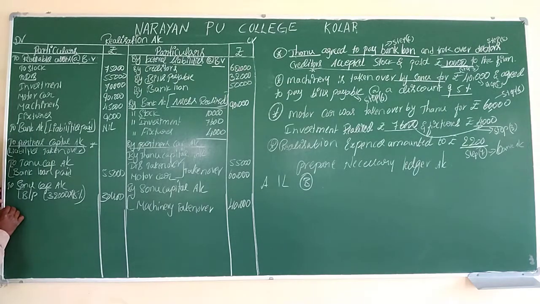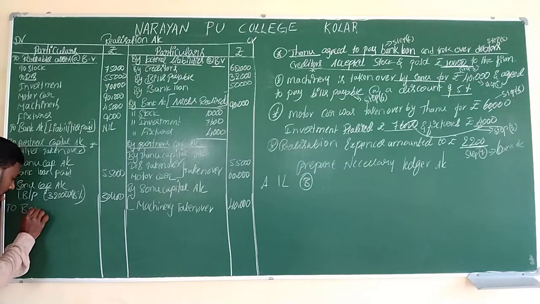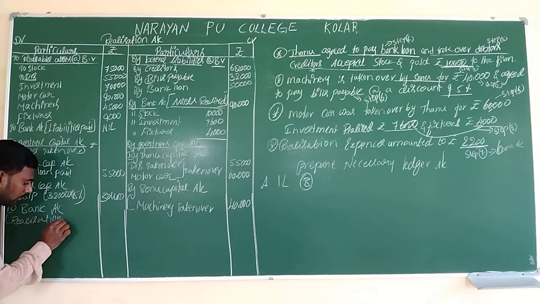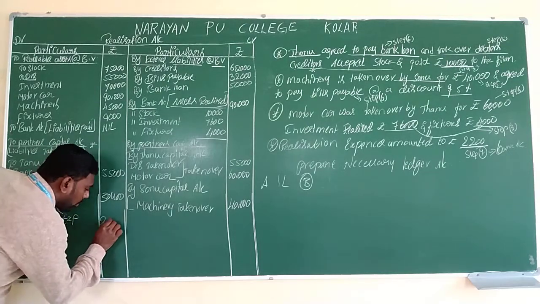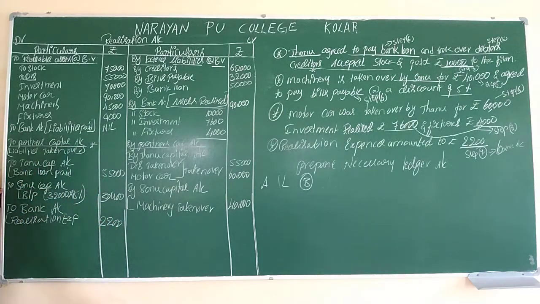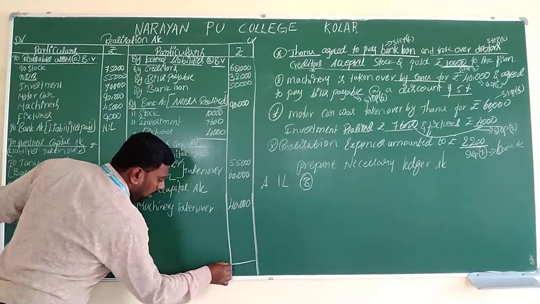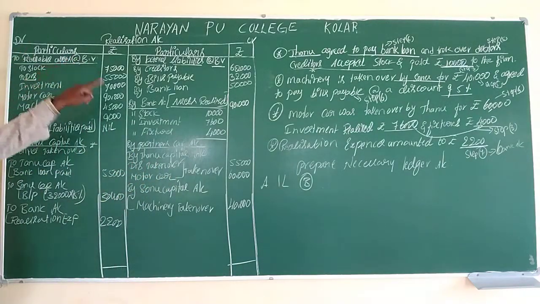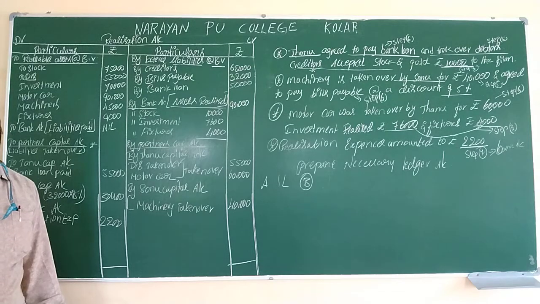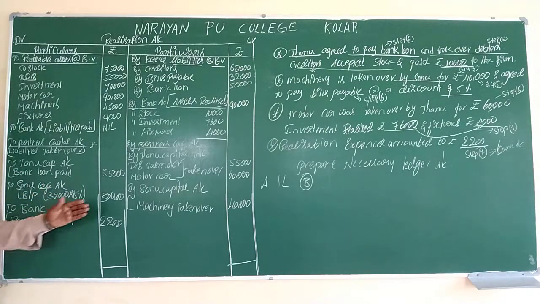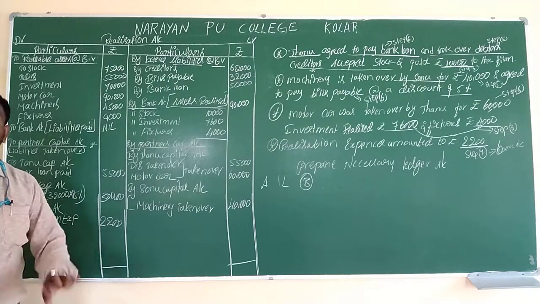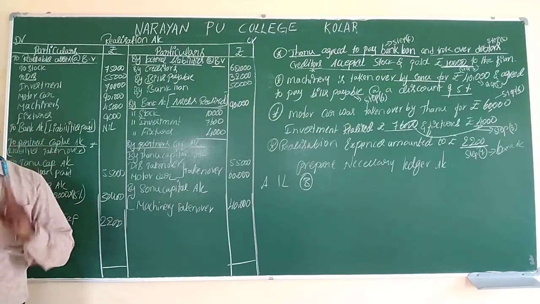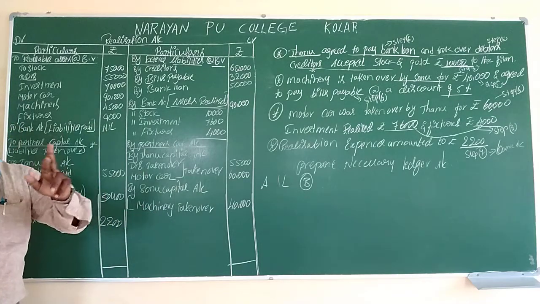Let's come to step number 7, to bank account. So here realization expenses, value is 2,200 rupees. So all the transactions we transferred here. All the steps we have to follow, 1, 2, 3, 4, 5, 6 and 7. Finally we have to find out the 8th step or 9th step. 8th step is profit, 9th step is loss. Both will not come at a time. Any one we have to get. Sometimes profit, sometimes loss.